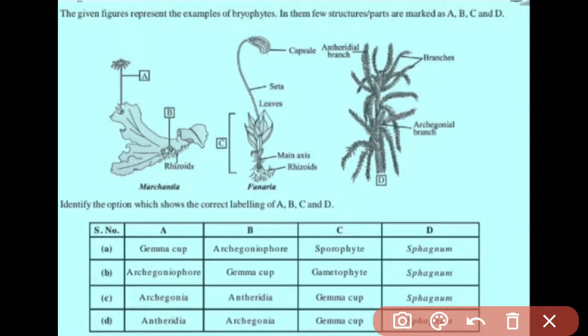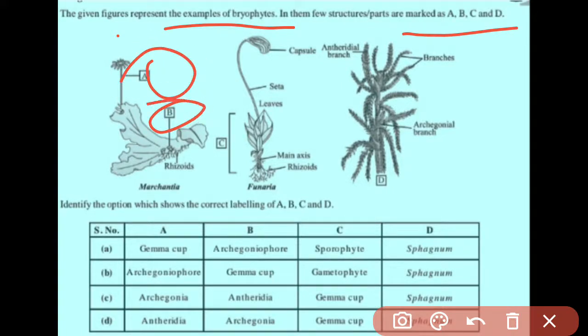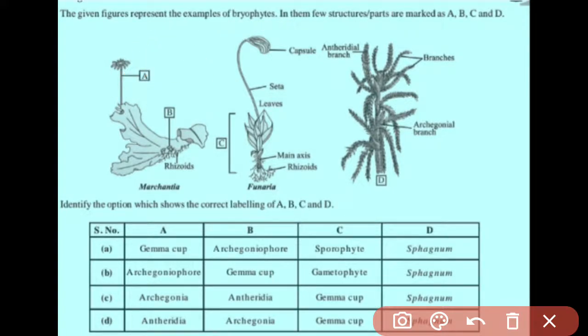In this question, the given figures represent examples of bryophytes, and in them a few structural parts are marked A, B, C, D. Here we have to find the labelled parts. A is the archegoniophore, and B is a gemma cup.